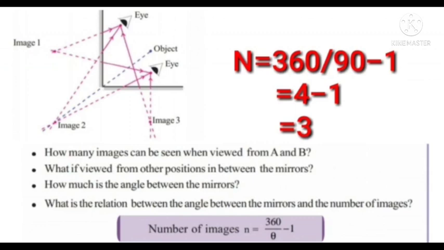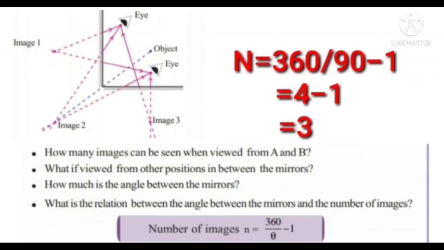What is the relation between the angle between the mirrors and the number of images? The number of images N is equal to 360/theta - 1. Here N = 360/90 - 1, that is 4 - 1 = 3.